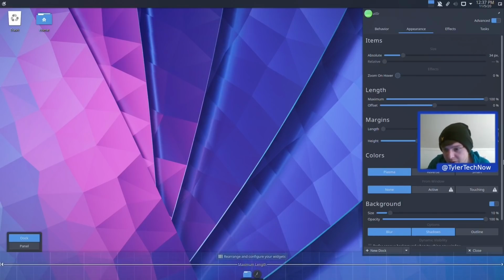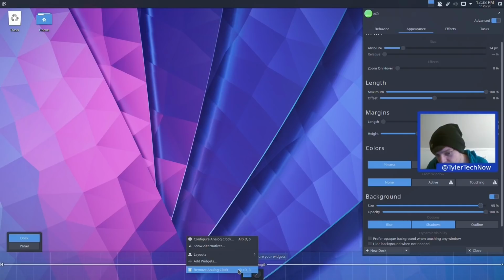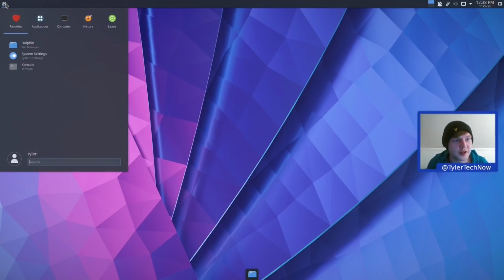Okay, so we're also going to want a little bit of a background for it to make it a bit more of a dock as opposed to a plank. So let's do that as 95. Okay, and I also like to remove the analog clock. Right, so I think for the most part, that's how we're going to use things as it's set up. So now let's start opening up a few applications and see how everything works together.